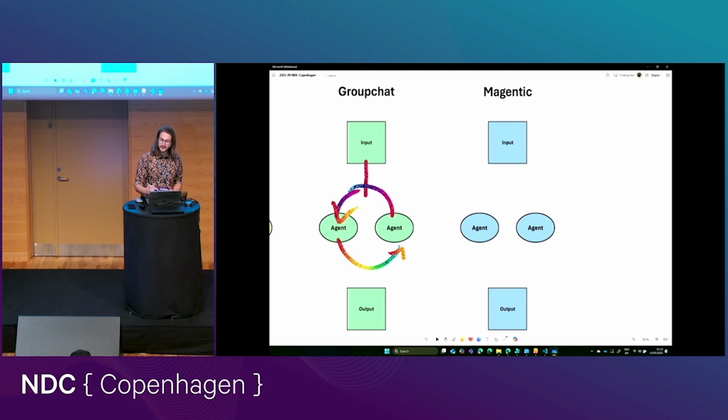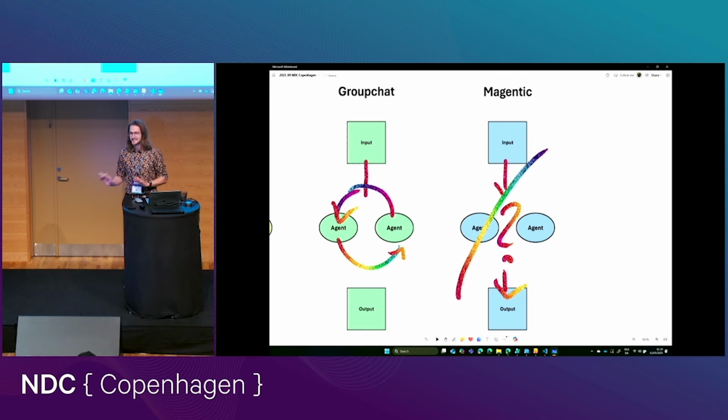And then there is Magentic, which is based on something from Microsoft Research, where you've got some input, and then something happens, and somehow it works. And we're not going to talk about this, because it's really complicated.